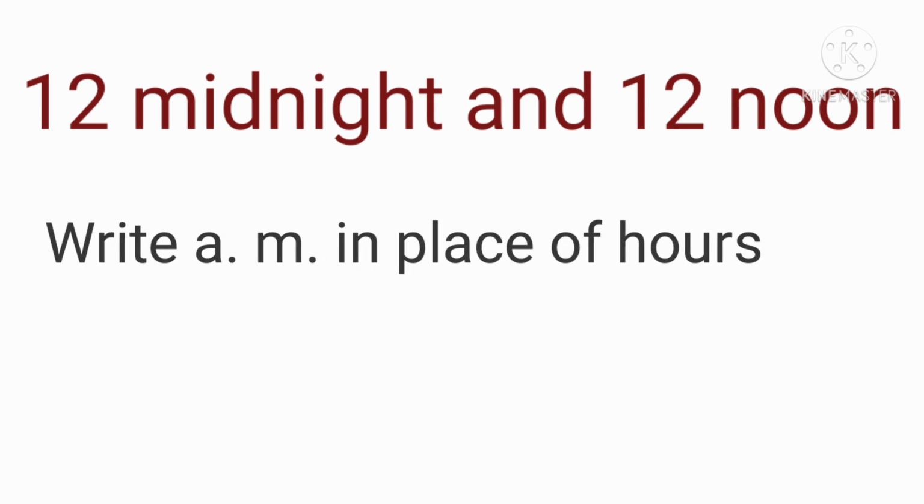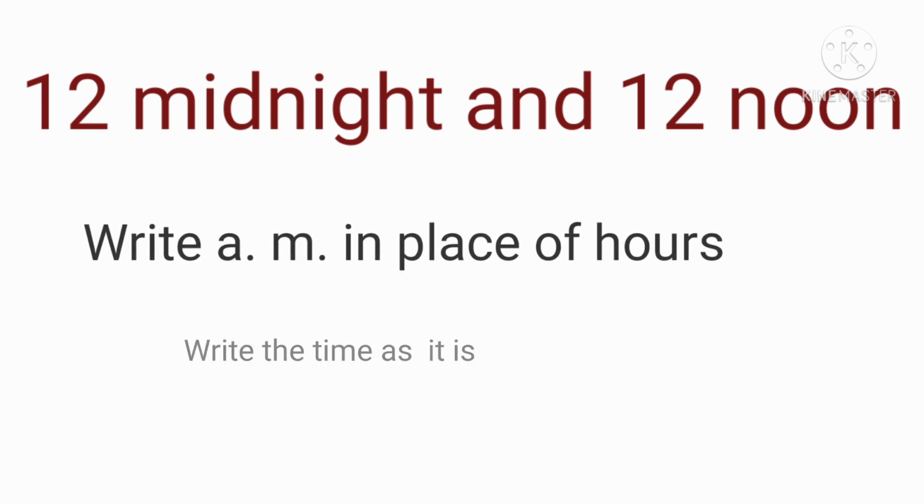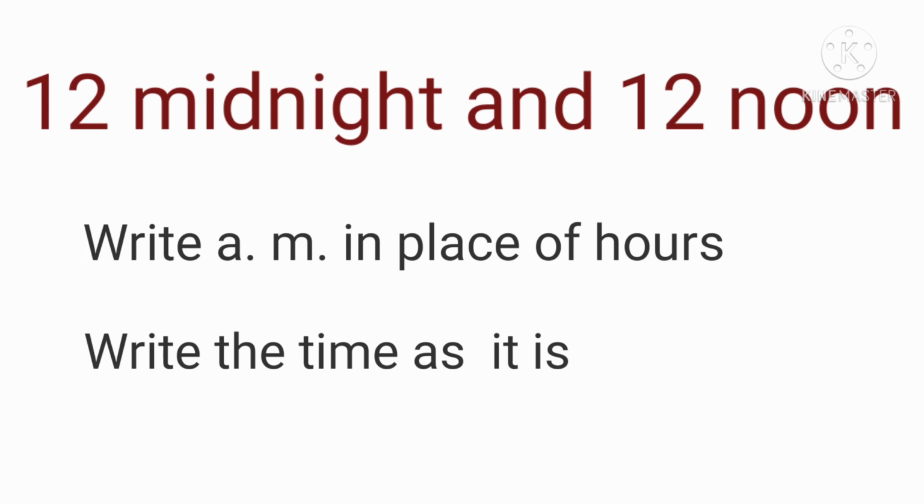So, to express the time between 12 o'clock midnight and 12 o'clock noon, we write am in place of hours. Then write the time as it is. For example, 10:45 hours. So, in place of hours, we write am.